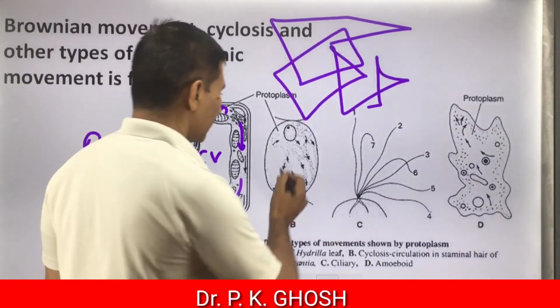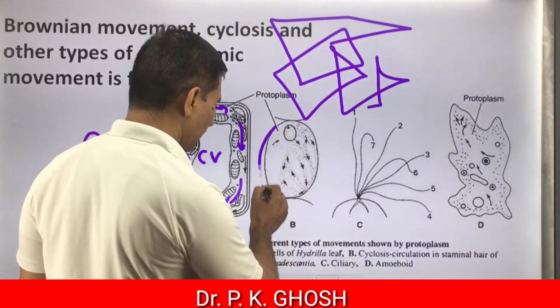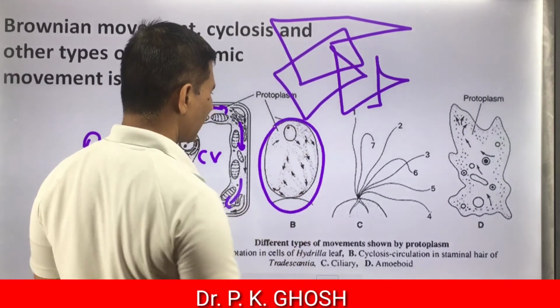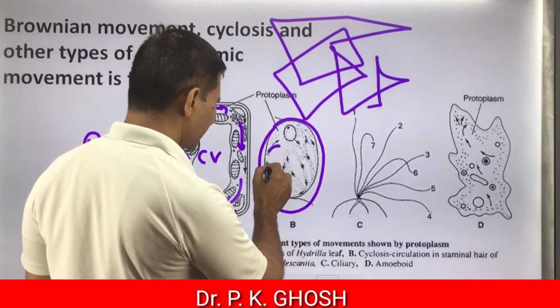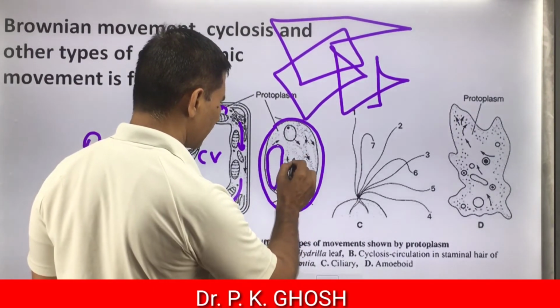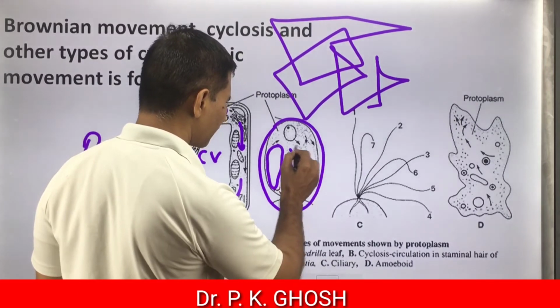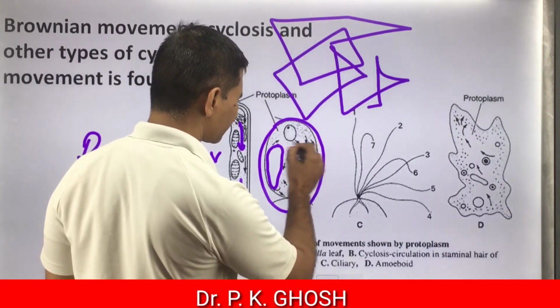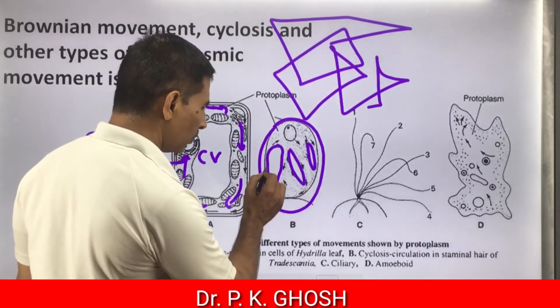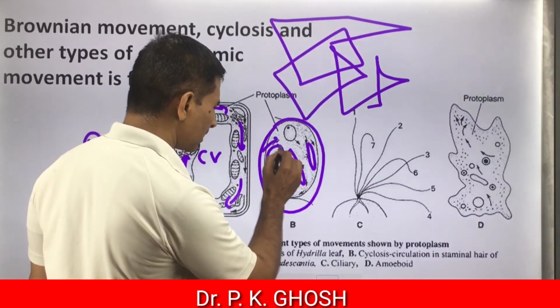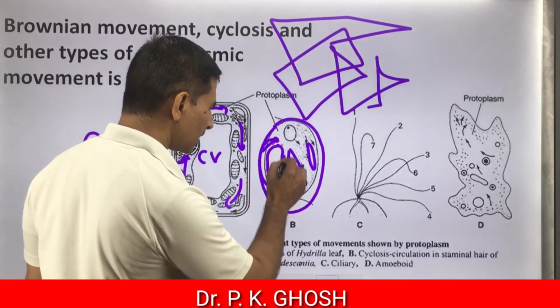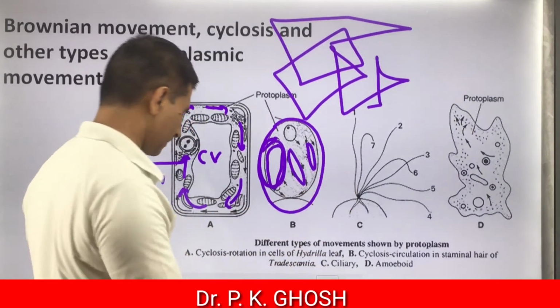But this one is another example of a cell, with a number of vacuoles. This one is vacuole, this one is vacuole, this one is vacuole. Around this vacuole, the movement direction is like this. It is clockwise.